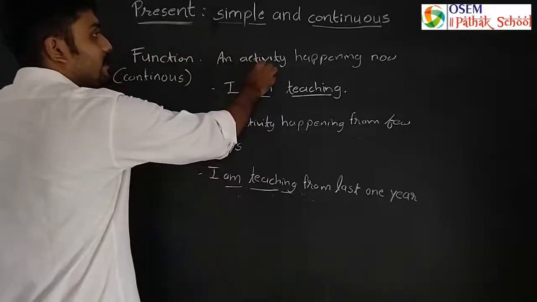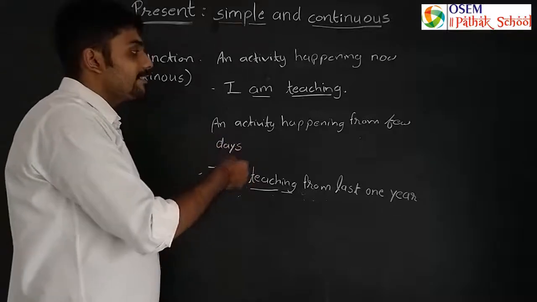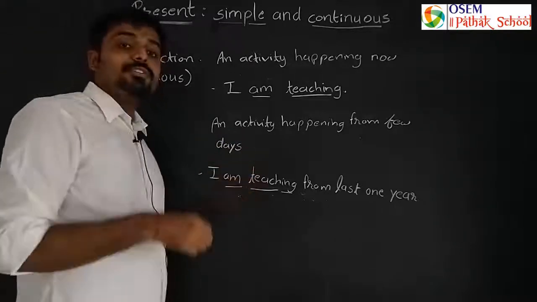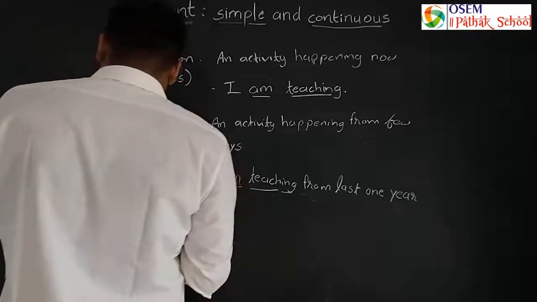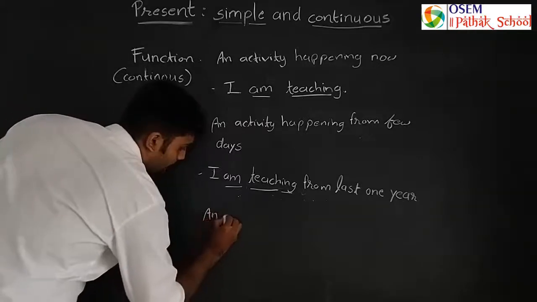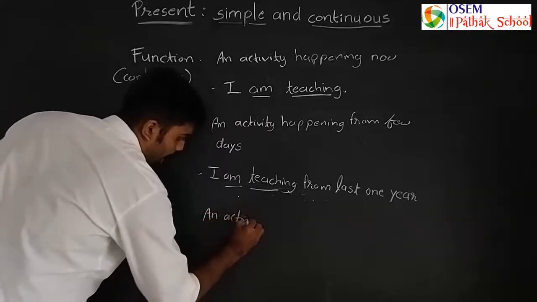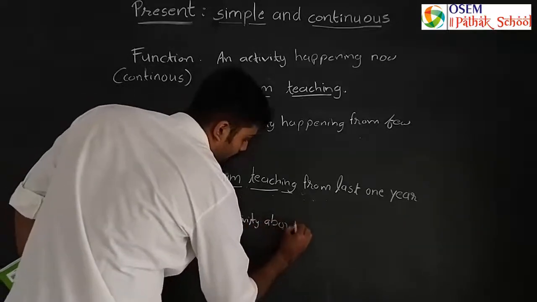So first is to show an activity happening now. The second is to show that activity happening from few days or time back. The third is an activity about to happen.